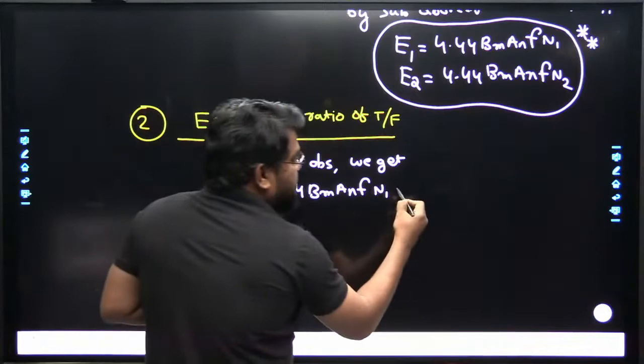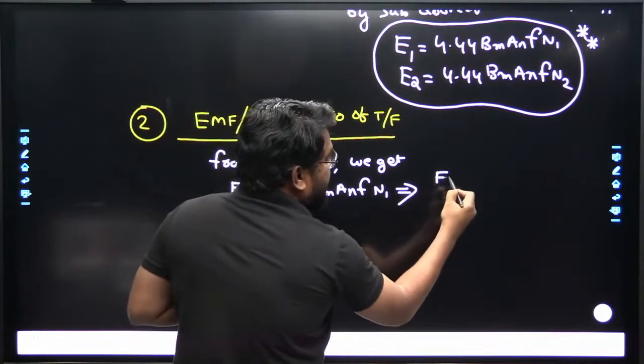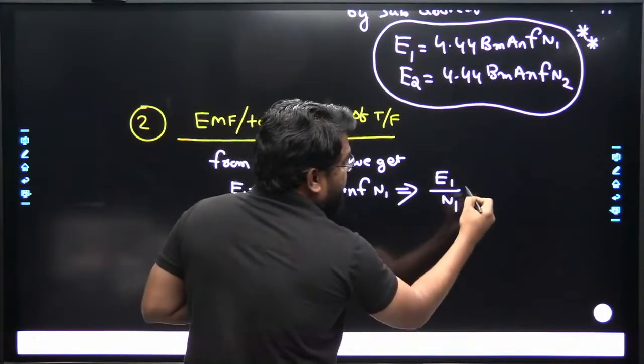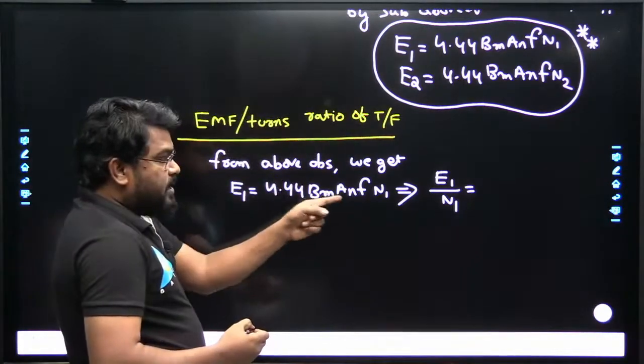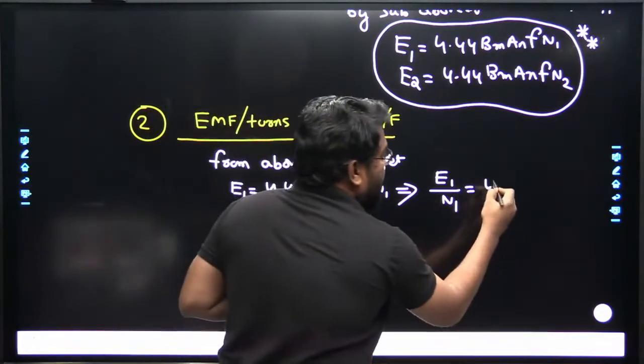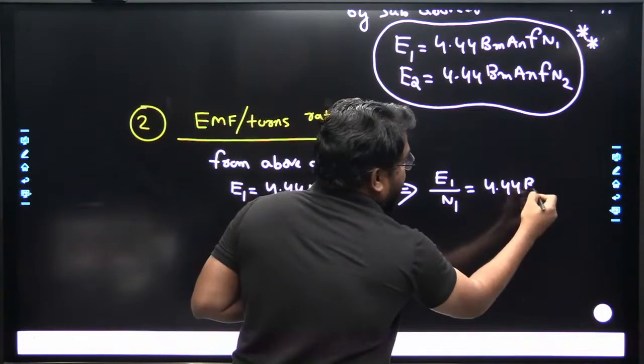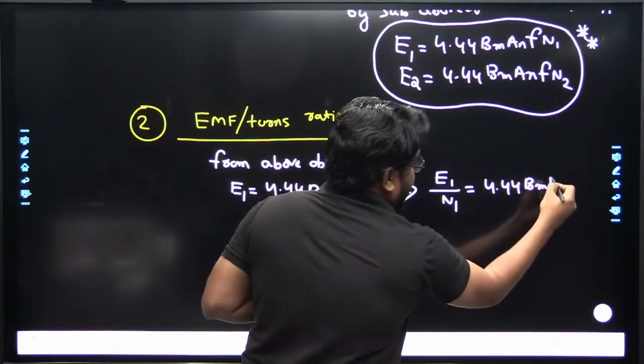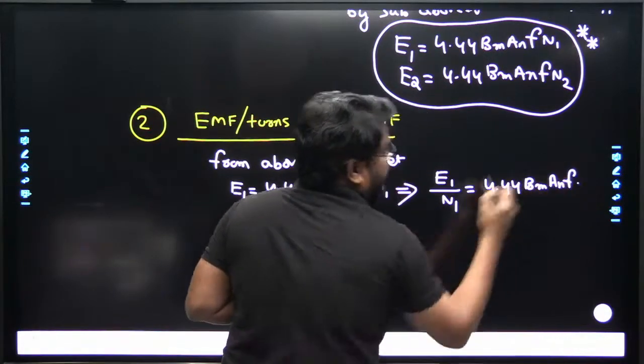So we can write E1 divided by N1 is equal to 4.44 B maximum AN f.